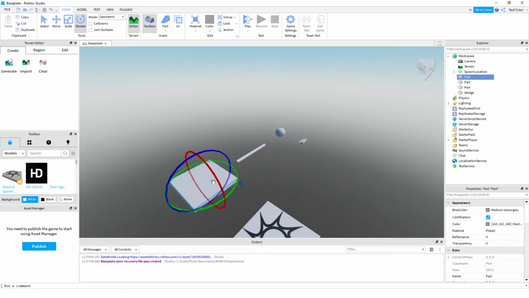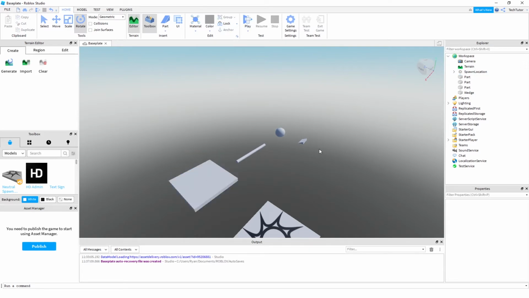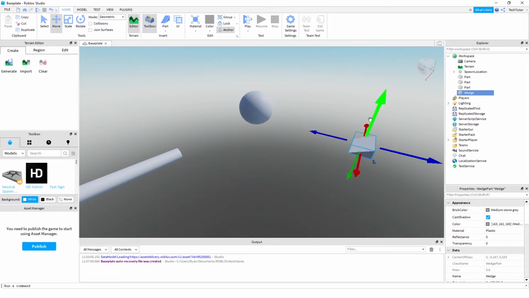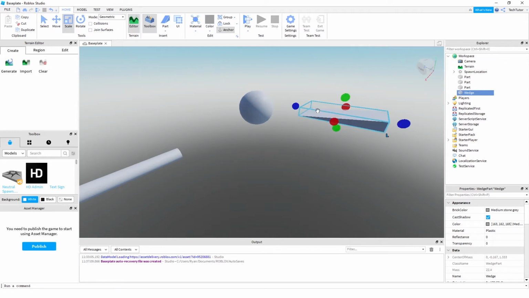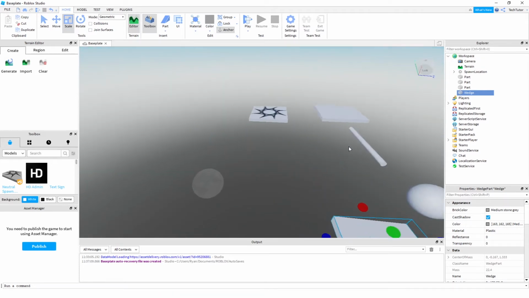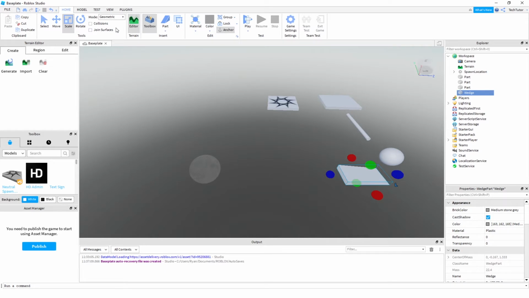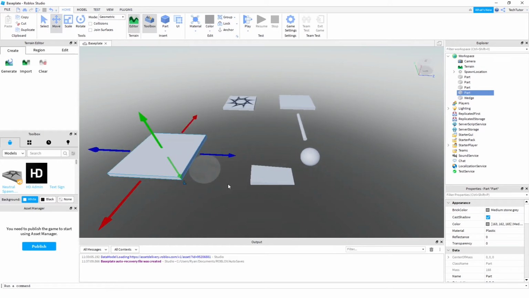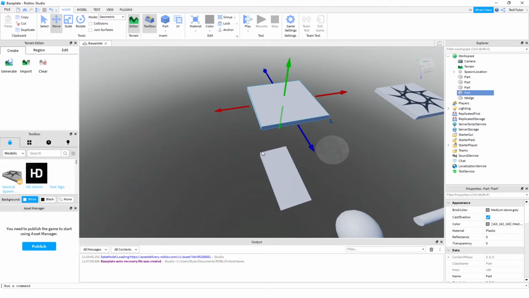I'll zoom out, make sure to anchor this last item. Okay, and then I'll go back to move, and I will scale it to make it a little easier for them to get onto. Okay, and then I'm gonna go ahead and add just a couple more of these parts. Meant to grab this one. Make sure that looks good.